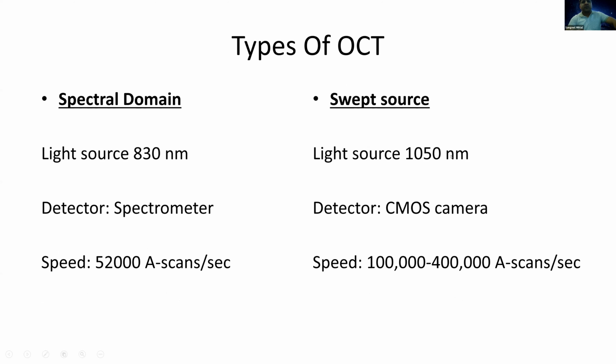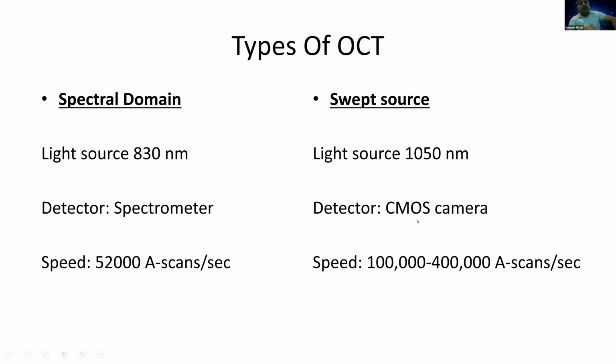Then came the swept source OCT. Now the difference between spectral domain and swept source is, both swept source and spectral domain, the basic principle was the same. But the light source changed from 830 nanometers to 1050 nanometers, which improved the bandwidth of the light. And so you can get a bigger slice of the retina. You can include some choroidal areas, some vitreous areas in the same scan, which was not possible with the spectral domain.